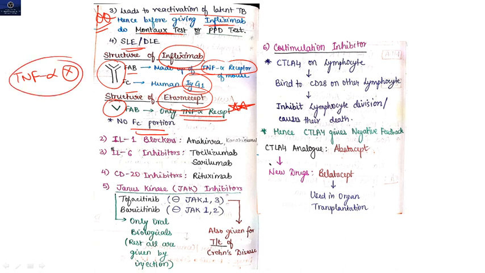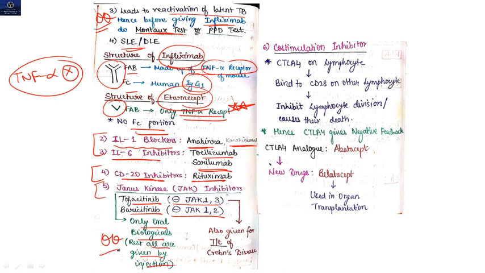Now coming to the second biological, the interleukin 1 blocker, in which you have to remember one drug, that is anakinra. You can also remember the other, canakinumab, but it is not so important. The interleukin 6 inhibitors include tocilizumab and sarilumab. CD20 inhibitors include rituximab. Just remember the names of the drugs. Then Janus kinase inhibitors: tofacitinib and baricitinib. Tofacitinib inhibits JAK1 and JAK3 both. Baricitinib inhibits JAK1 and JAK2. Clear? And these are the only oral biologicals. The rest of the biologicals are given by injection. Remember this: only JAK inhibitors are given through the oral route.